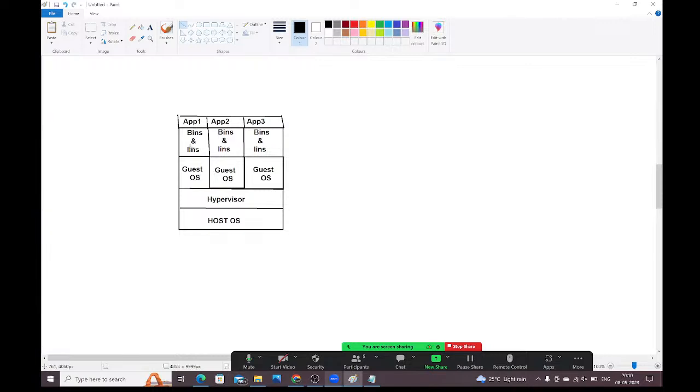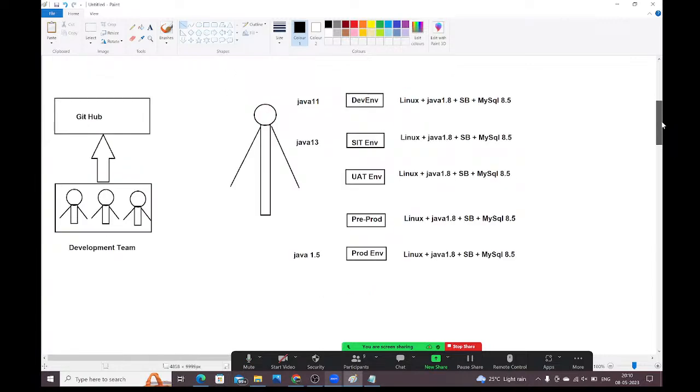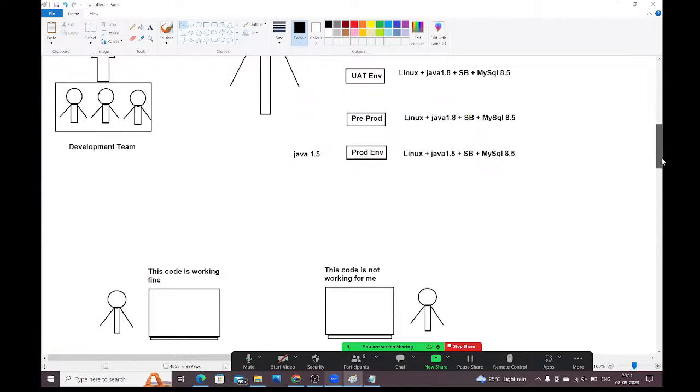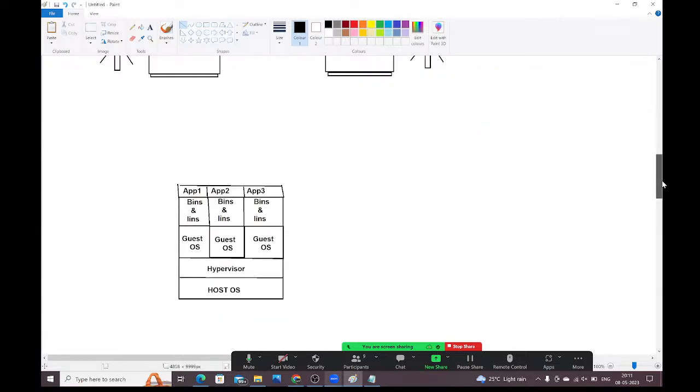By using hypervisor software, in one computer only, we are installing multiple guest operating systems. In the previous case, for every environment, we purchased a separate machine: Dev environment, separate machine; SIT environment, separate machine; UAT, prod. But now, if you go with virtualization, you don't need to purchase multiple machines like that. In a single system only, with the help of a hypervisor, you can install multiple guest operating systems.